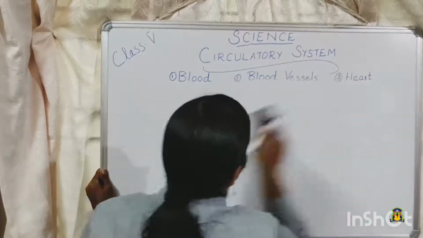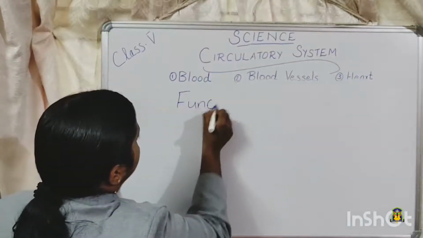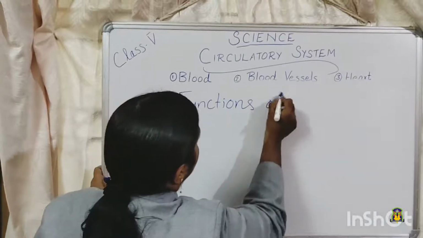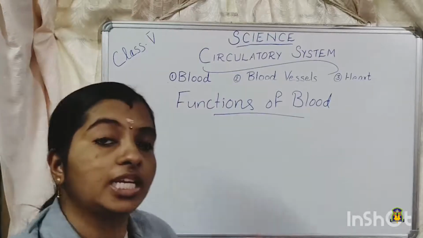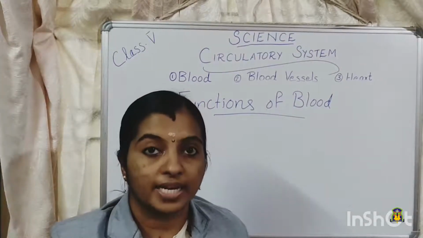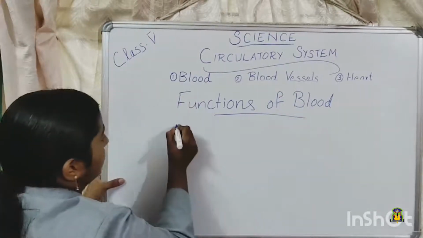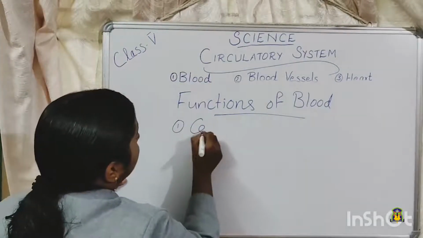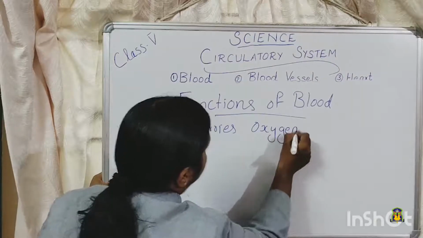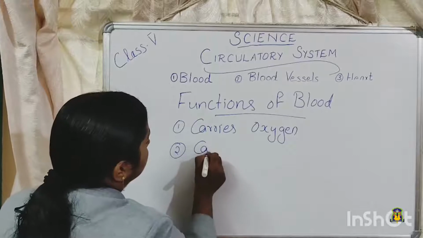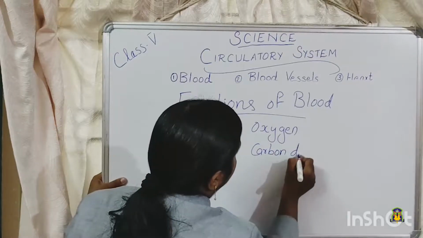Now we will discuss about the functions of blood. So we already discussed about the functions of the three different cells that are present in the blood. So that already comes under the function of blood itself, right? So what is the function of RBC? That will be the first function of the blood, carries oxygen. Then second function, carries carbon dioxide.